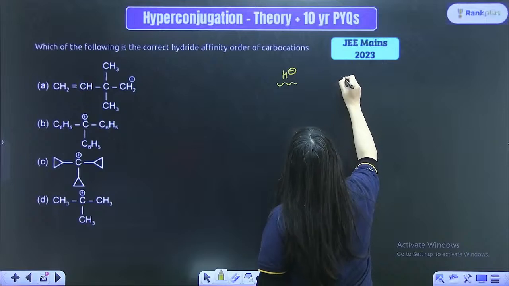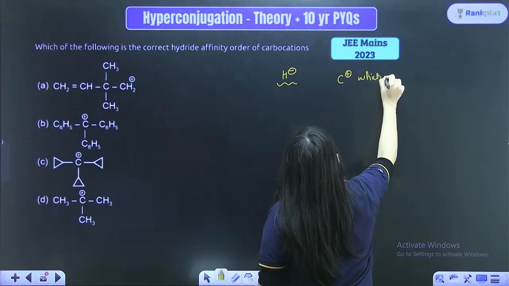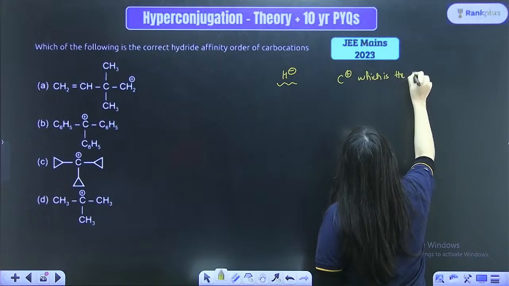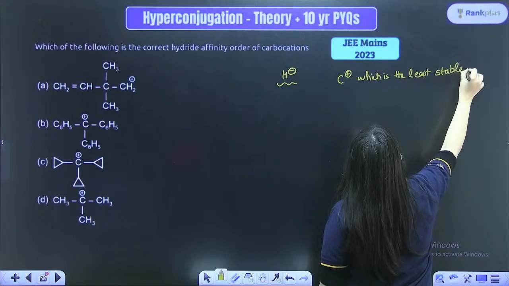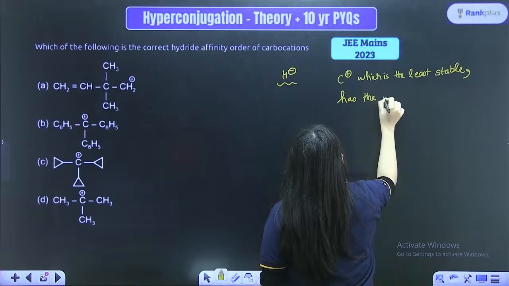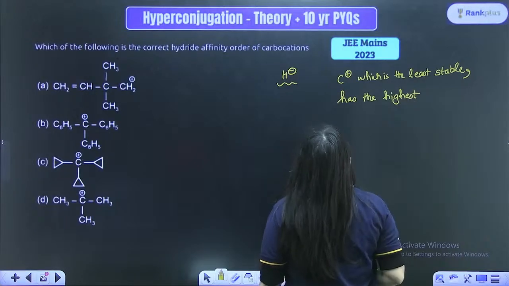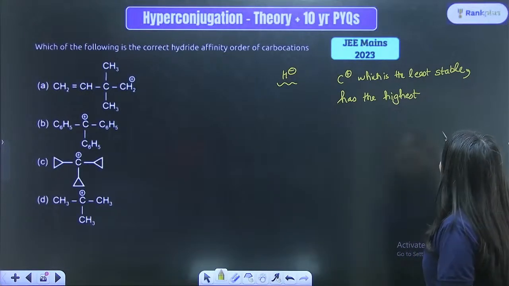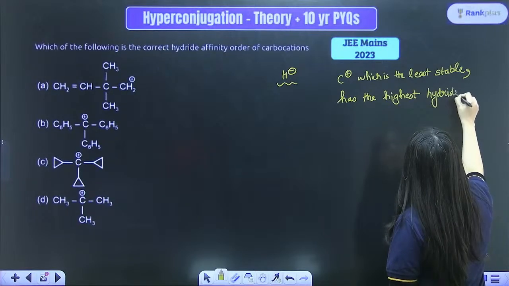So I'm writing it over here: the carbocation which is the least stable has the highest hydride affinity.